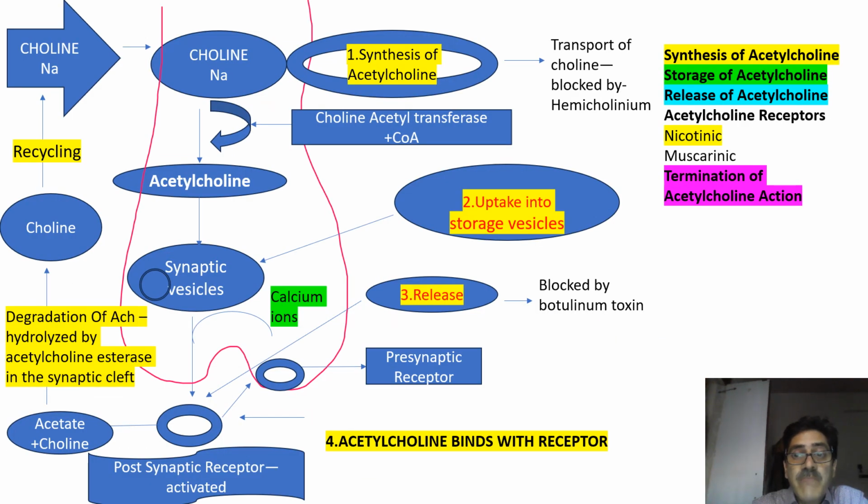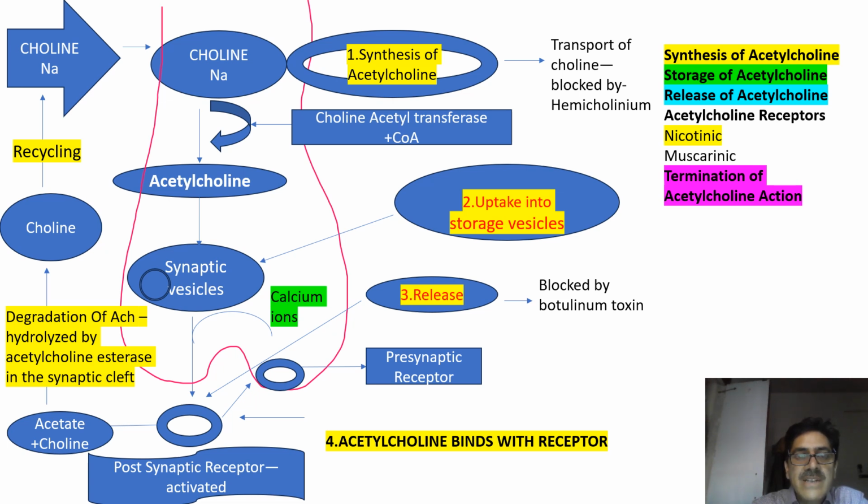Now, coming to the biosynthesis of acetylcholine, that biosynthesis takes place in the axon. This in red represents the axon. So choline from the blood, from the food material, along with sodium, gets transported into the axonal terminal, and the biosynthesis of acetylcholine starts.